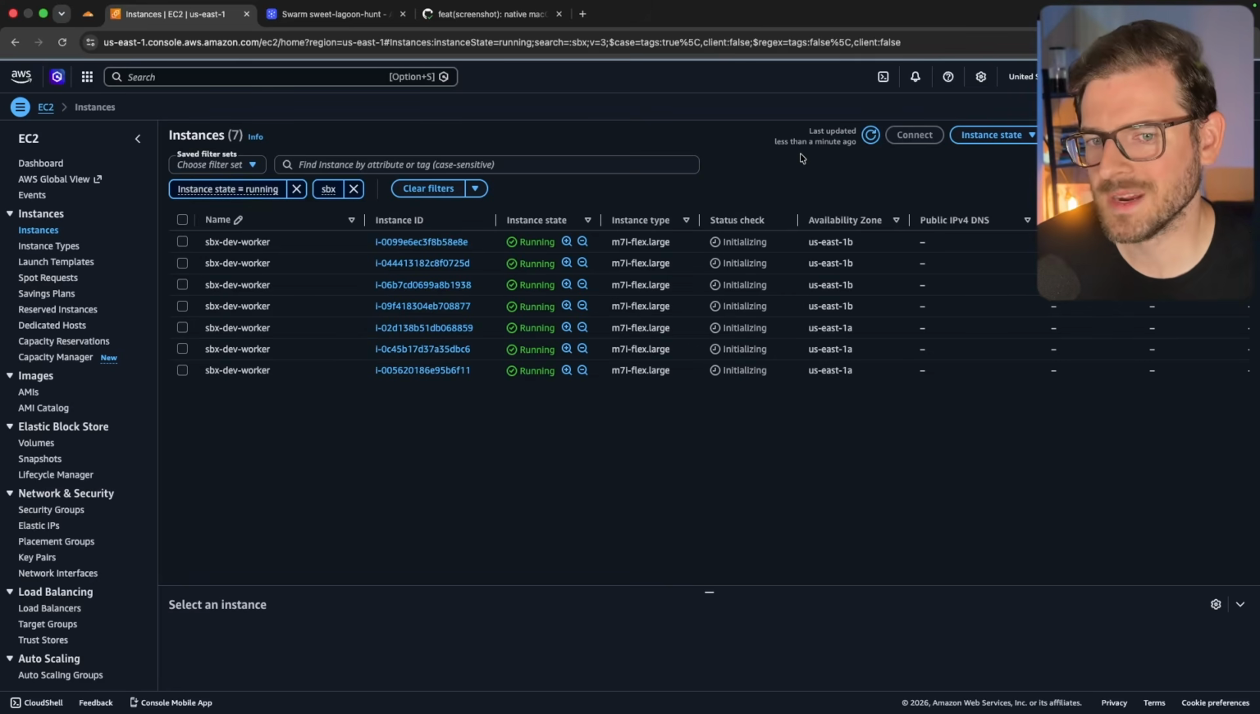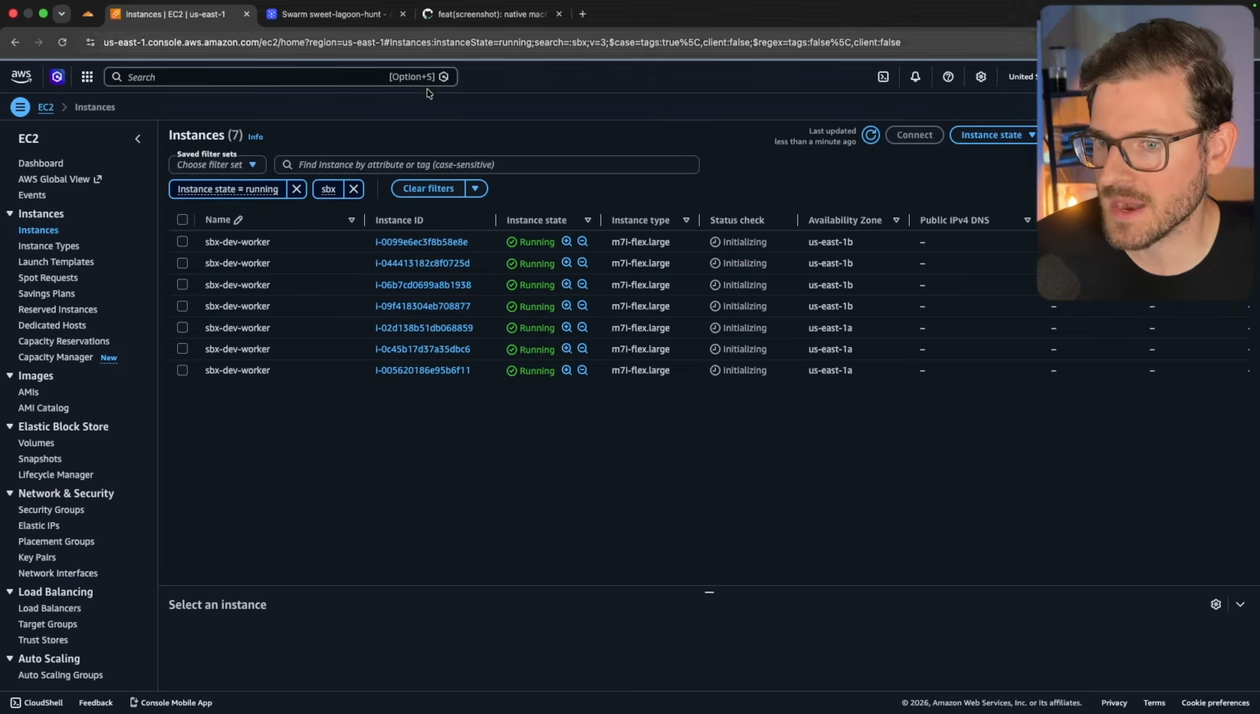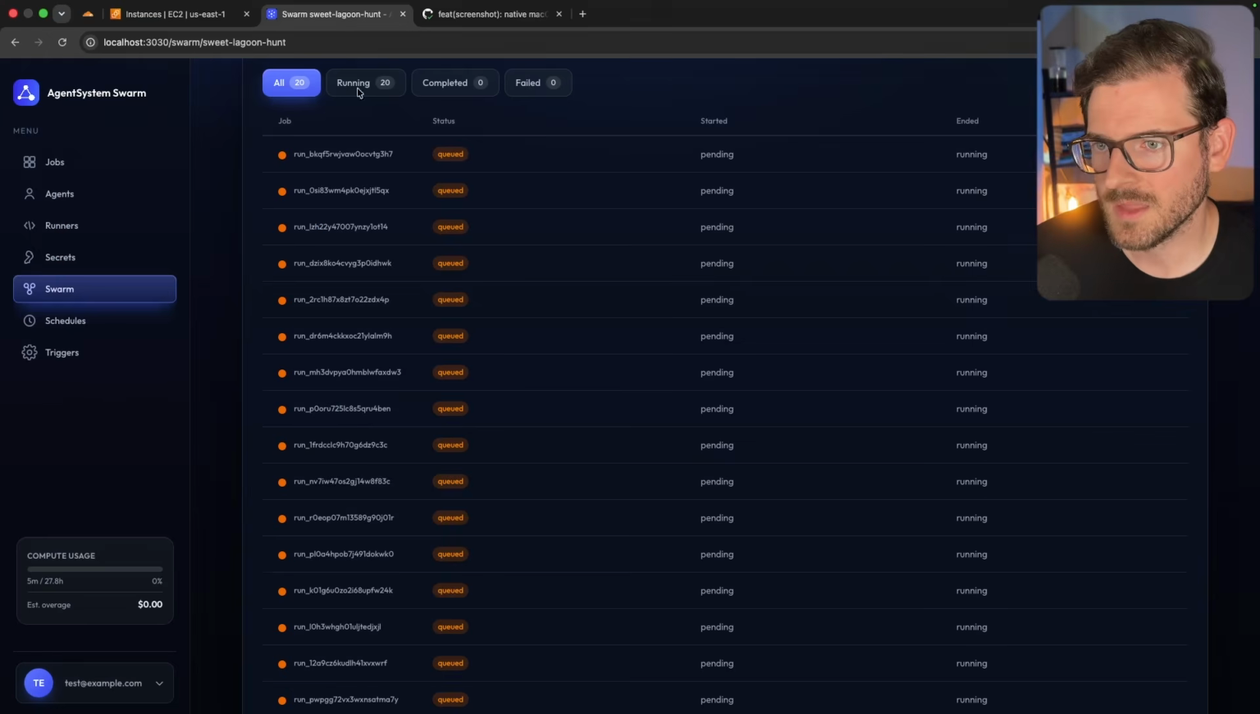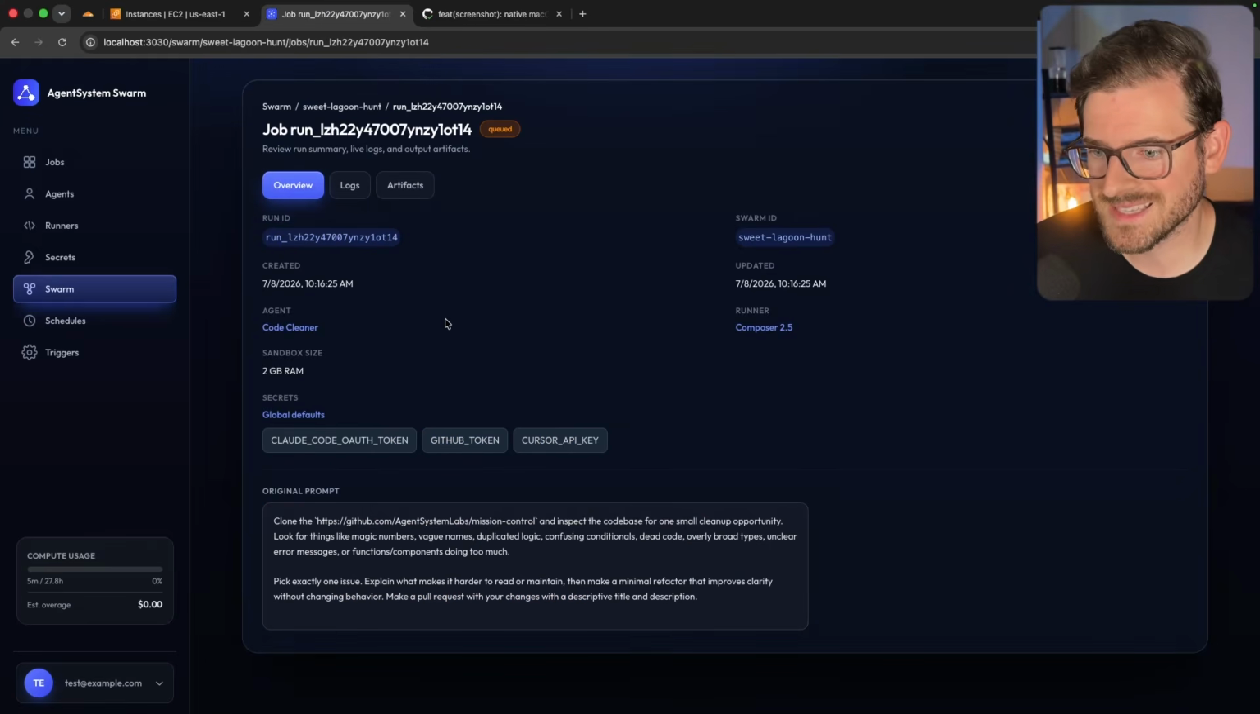If I wanted this to be more instantaneous, I could just set a min value for this auto scaling group so that I always have a bunch of hot instances, but I'm going to be charged for that, right? So at some point, these will come online and they're going to start pulling off that queue and then start kind of running these prompts inside of Claude Code.